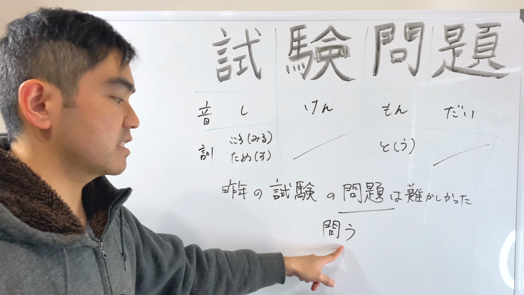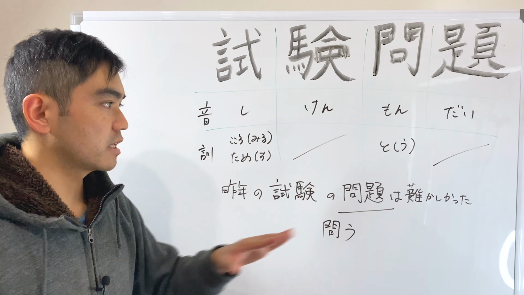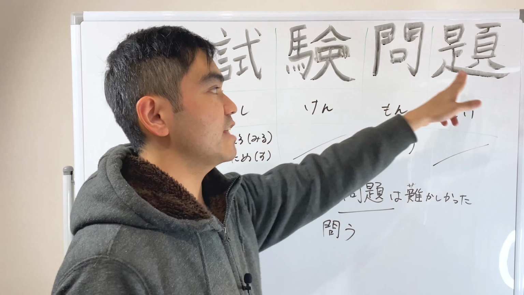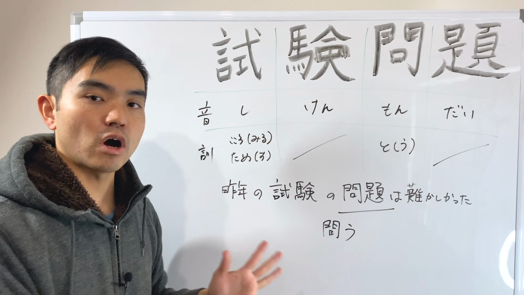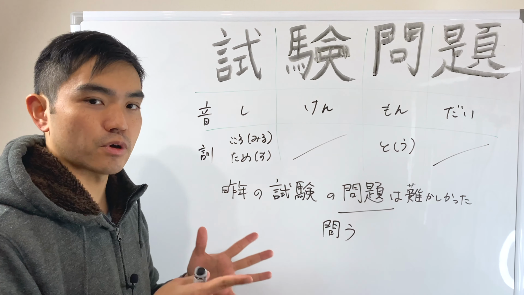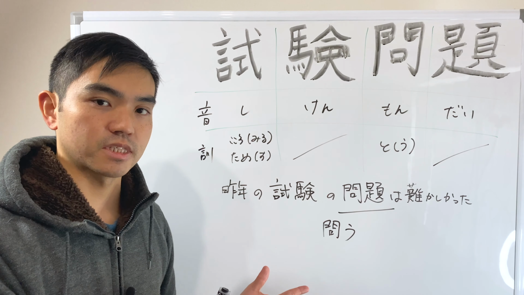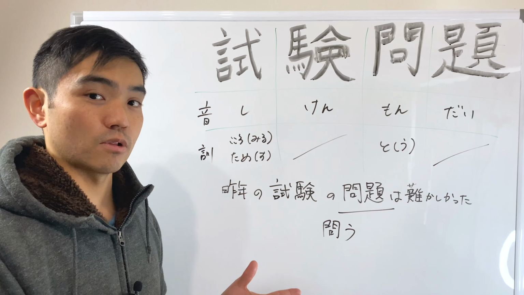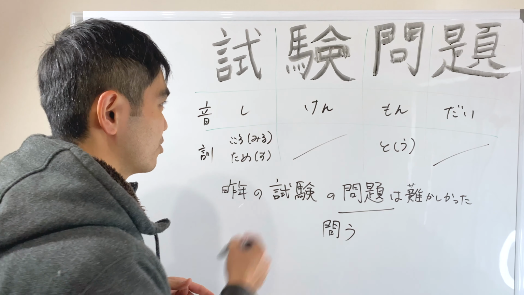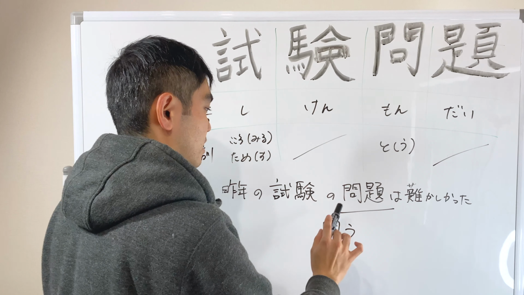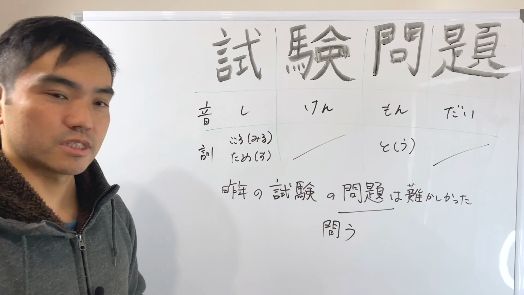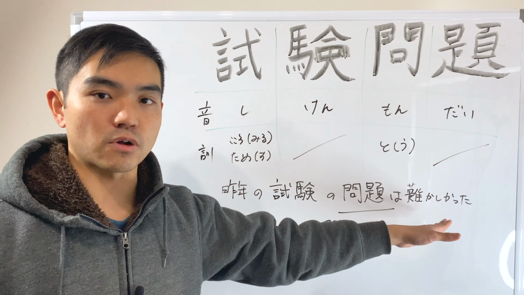So that's asking 問う, asking question, and combining those kanji means problem. Okay, so a math book has so many problems, and you solve the problem, right? So, the problem.